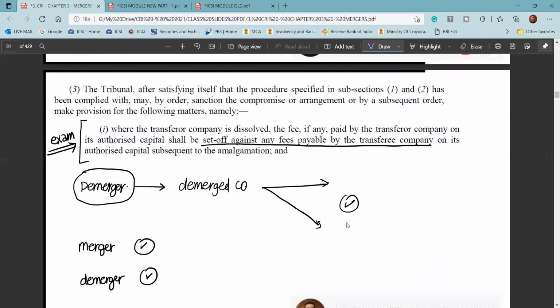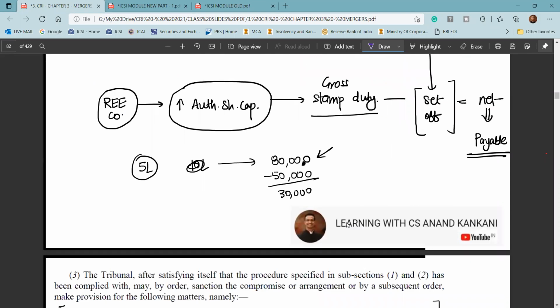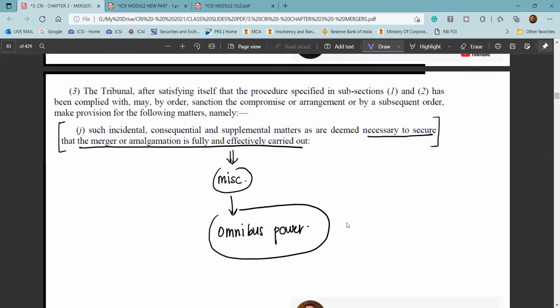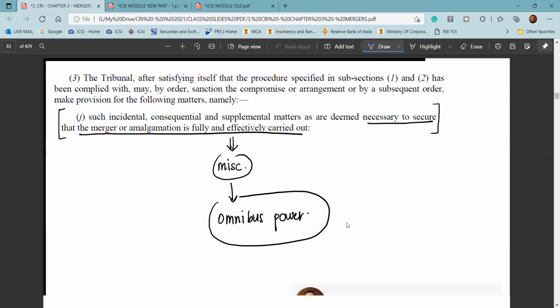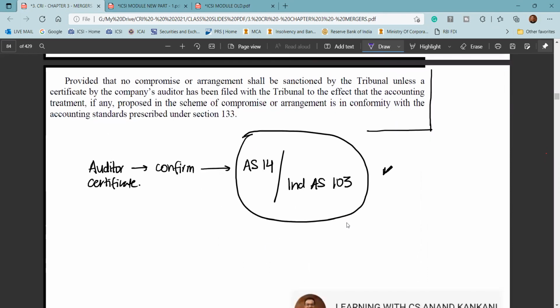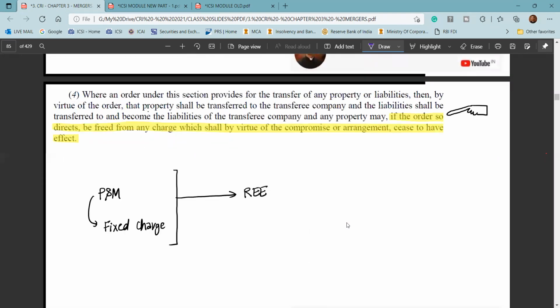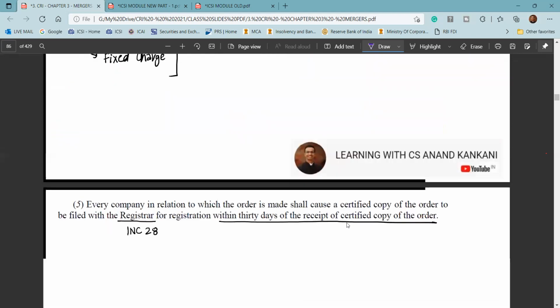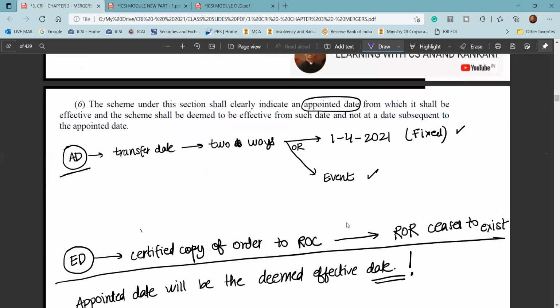Thereafter, with respect to the demerger, this is again the same thing we had covered. Further, omnibus approval can be given by the NCLT. So this is the power which has been given to the tribunal here. Then the auditor has to confirm that the accounting treatment would be as per the accounting standards, and there are two accounting standards, either AS 14 or Ind AS 103. So the accounting treatment has to be done accordingly. And then again, the NCLT may order that the fixed assets are made free of charge, right? So these are basic points.